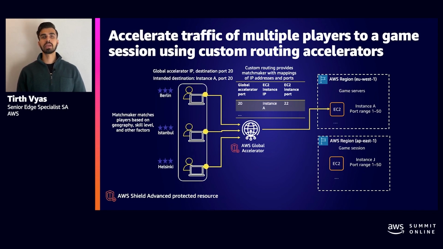So by using Global Accelerator, you can improve the gaming experience by reducing lag and packet loss. You can scale your game globally to markets with minimum infrastructure deployment. Since AWS Global Accelerator is a managed service, you can simplify your game fleet deployment and reduce costs. Finally, with custom routing, you can send a group of players that are matched together through Global Accelerator to the same destination.